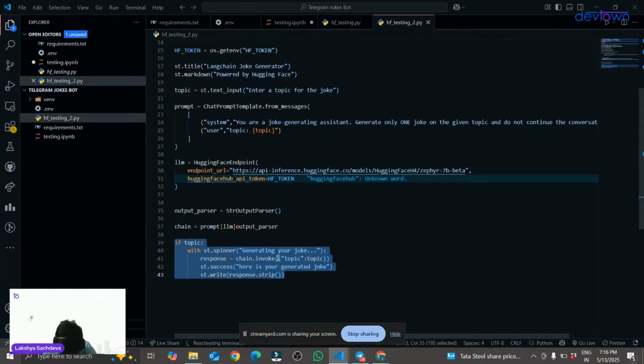Perplexity also gives us many kinds of LLM models and everything. You guys can go and check that as well. Okay, so clear, great.